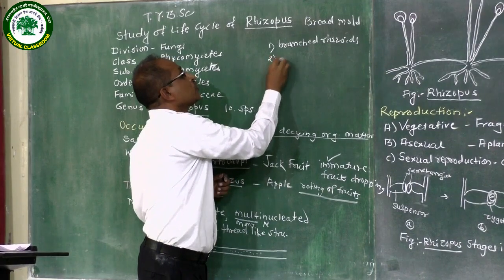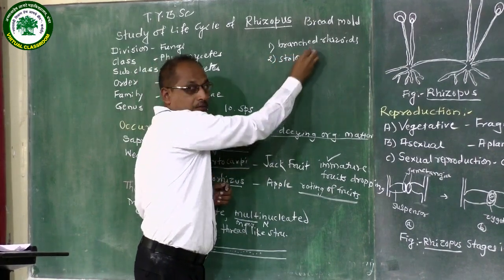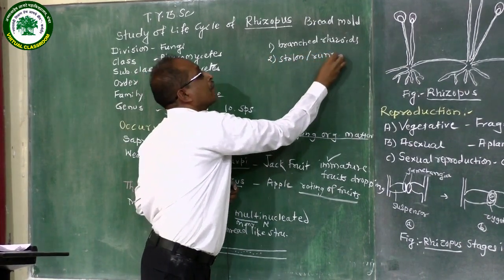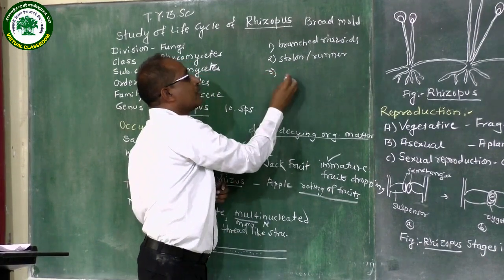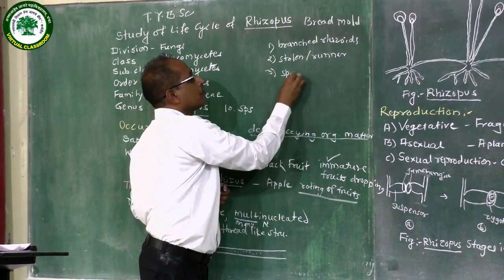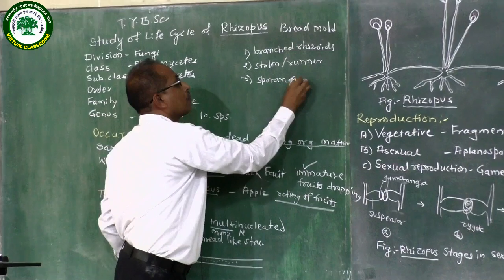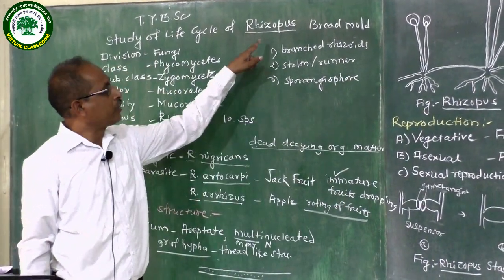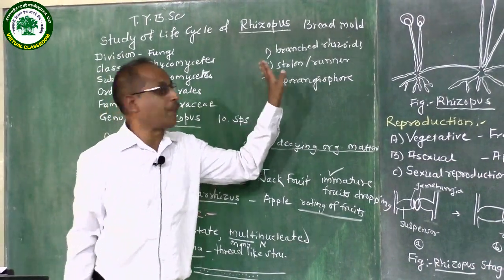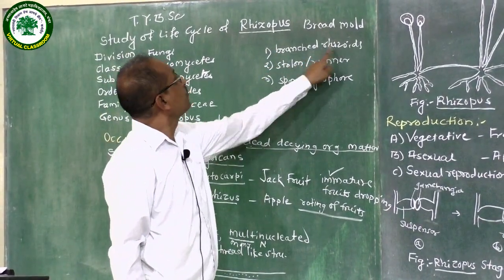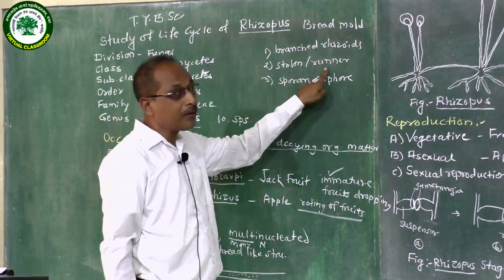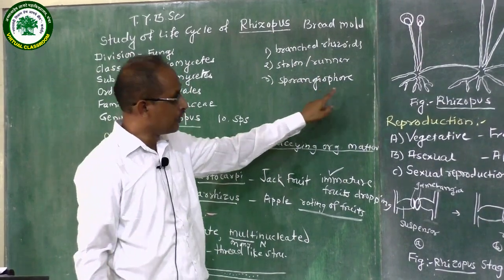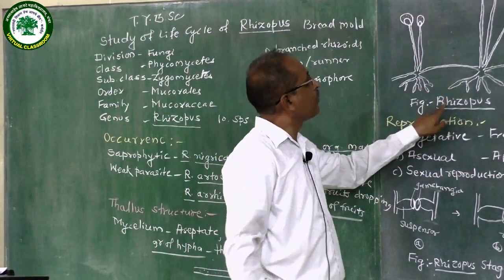Second is the stolon, also called runner. Third is the sporangiophore. At the time of maturity, the plant body of Rhizopus is differentiated into three distinct parts: branched rhizoids, the stolon or runner, and the sporangiophore. This is the structure of Rhizopus.